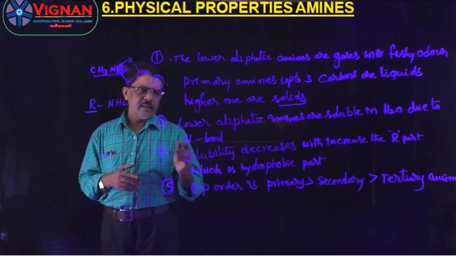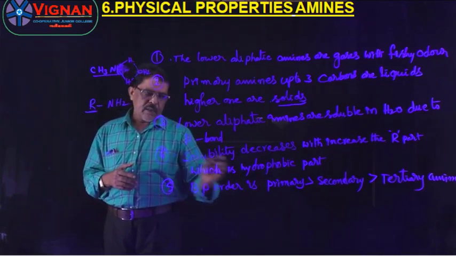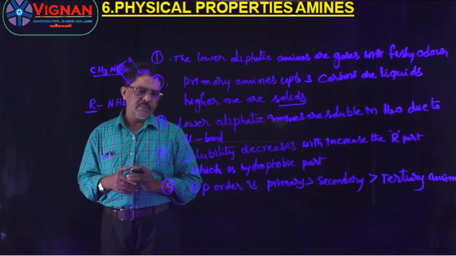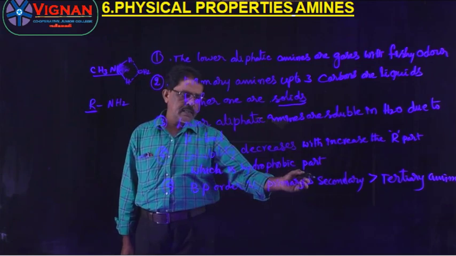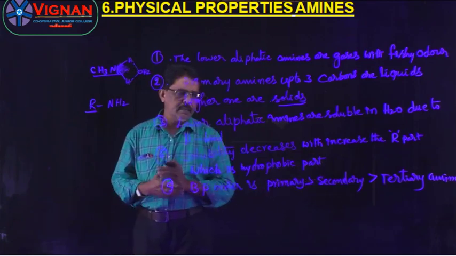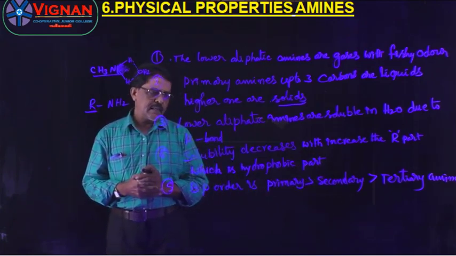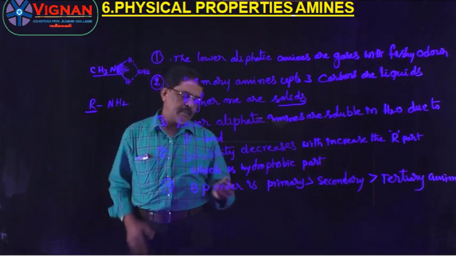Right? Understand? Then boiling point order, fifth physical property. The boiling point order is primary amines, secondary amines, tertiary amines. Primary amines are greater than secondary amines.